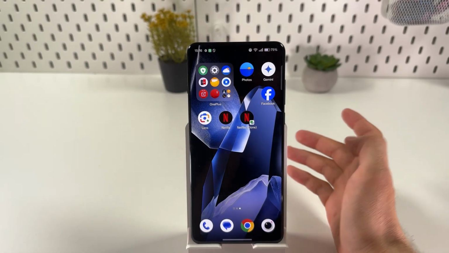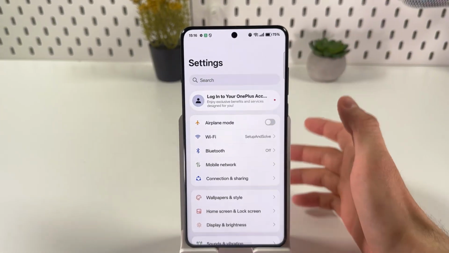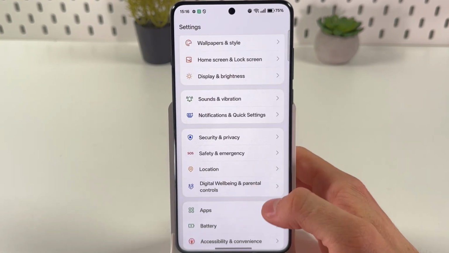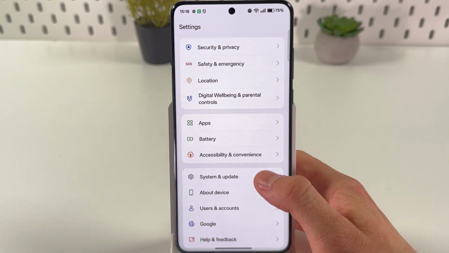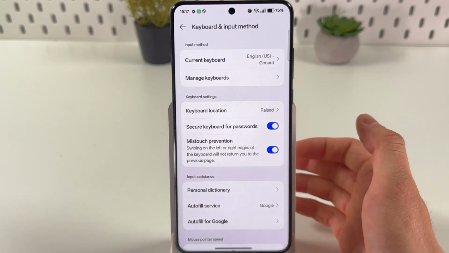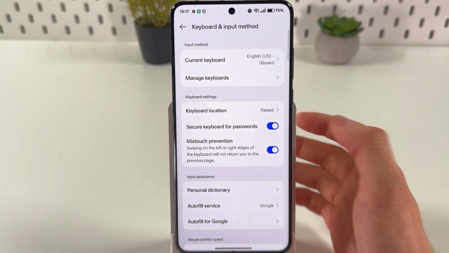If you want to enable or disable keyboard sounds on your OnePlus 13 5G, first of all, open up your settings. After that, we're gonna scroll down right to our system and update section. In our system and update section, choose your keyboard and input method. Then we're gonna choose our current keyboard, our Gboard.